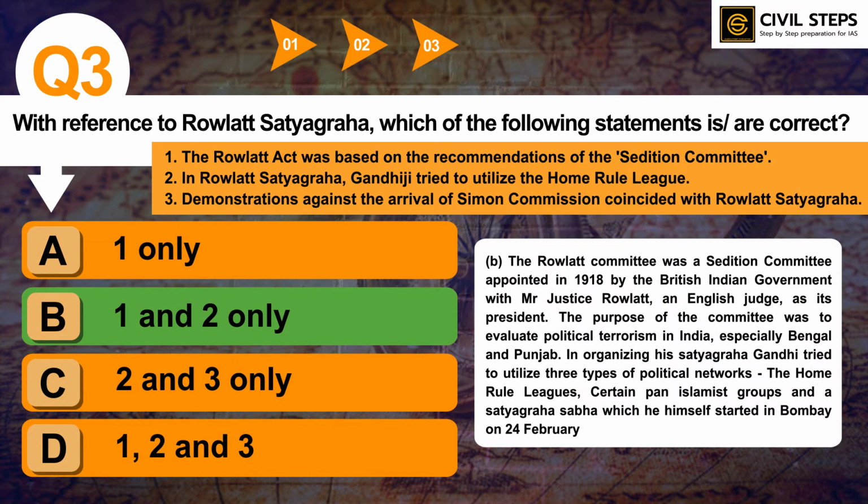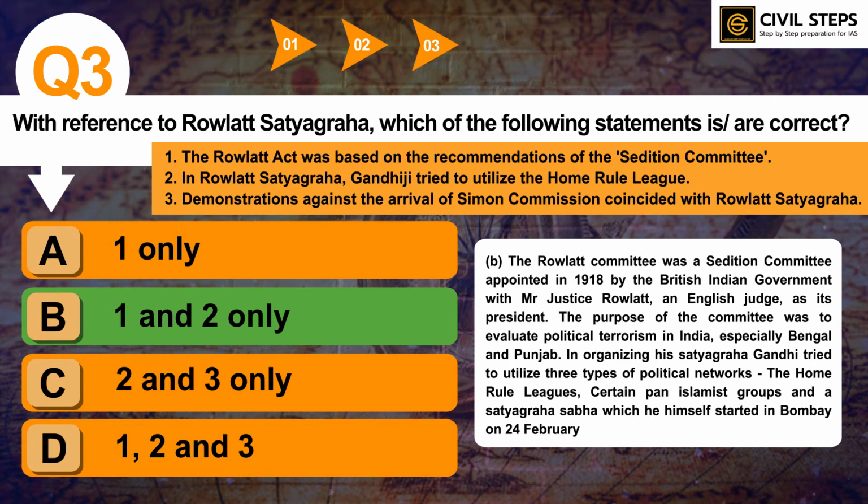So the Rowlatt Committee was a sedition committee appointed in 1918 by the British Indian government with Mr. Justice Rowlatt, an English judge, as its president. The purpose of the committee was to evaluate political terrorism in India, especially Bengal and Punjab. In organizing his satyagraha, Gandhiji tried to utilize three types of political networks: the Home Rule Leagues, certain pan Islamist groups, and a Satyagraha Sabha, which he himself started in Bombay on 24th February.